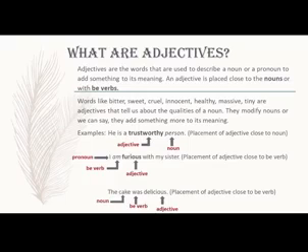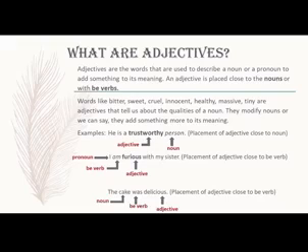Here, I is pronoun, am is the be verb, and furious is the adjective. Furious is describing the quality of the pronoun I. But we have a be verb in the middle, which is am.